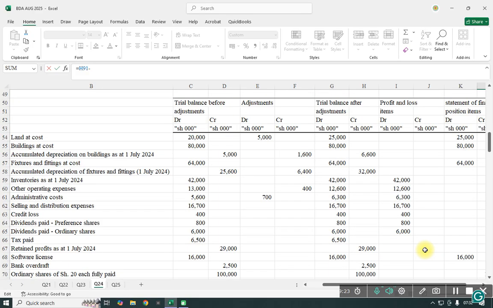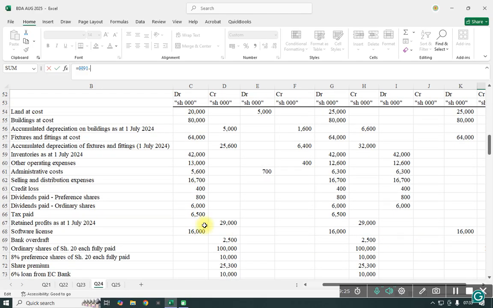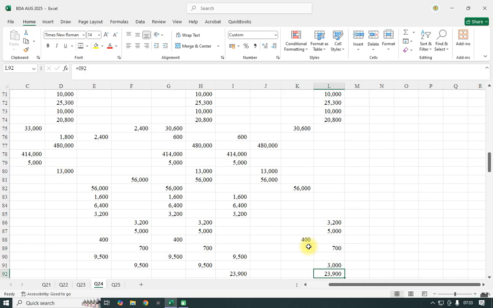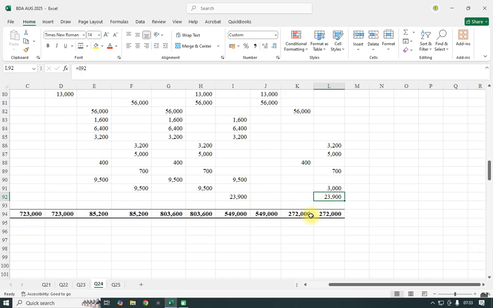From the trial balance that was adjusted, there was a tax that was paid, and we shall eliminate it. When we eliminate what was paid during the year, you'll find that it will balance at 272. So the only liability that we shall have at the end is 3,000 for the tax, because we had already paid the 6.5. That is how that audit schedule was supposed to be prepared.